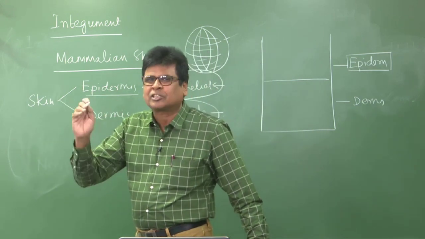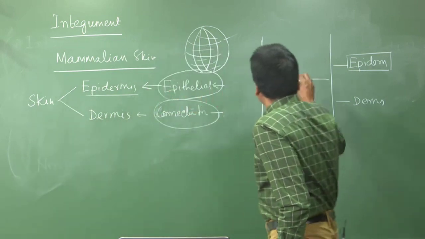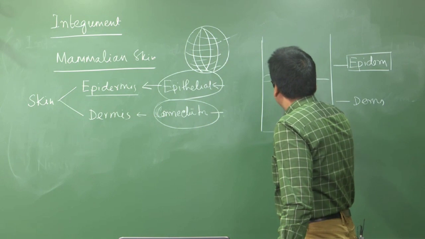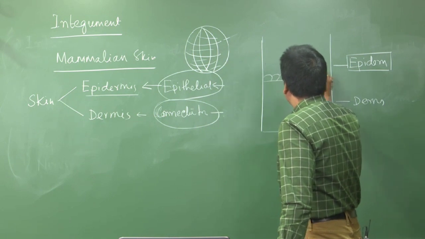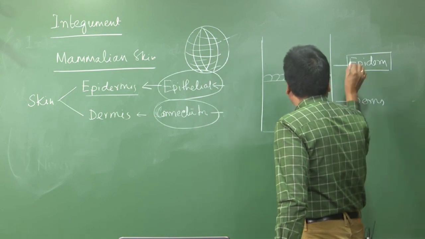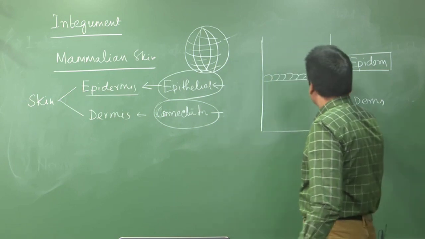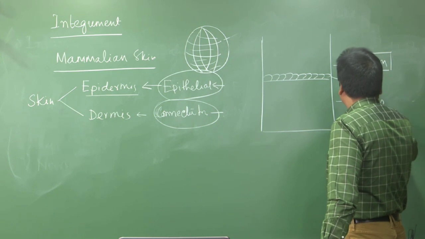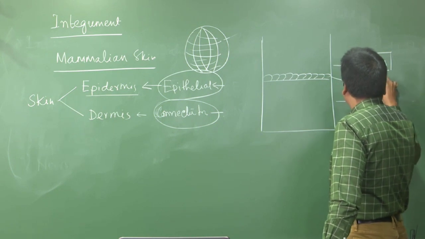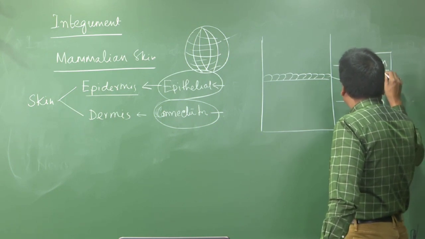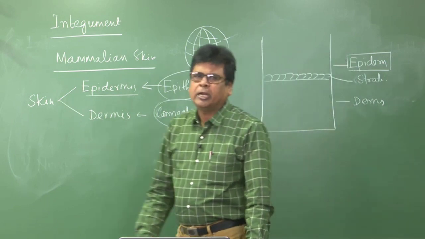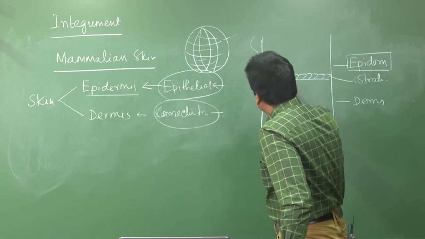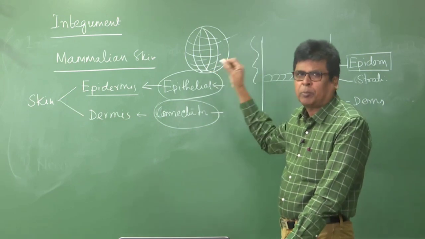That means strata are present, and this is the innermost and this is the outermost. The innermost layer of this epithelium is known as stratum germinativum. That means this is the stratified epithelium, consisting of a number of layers.